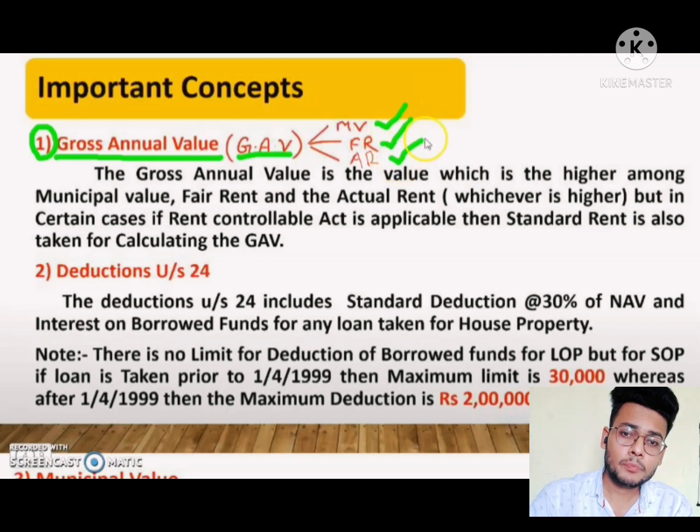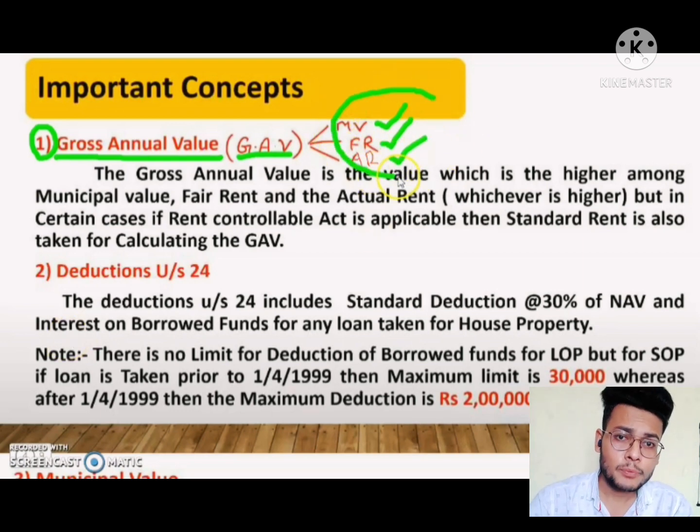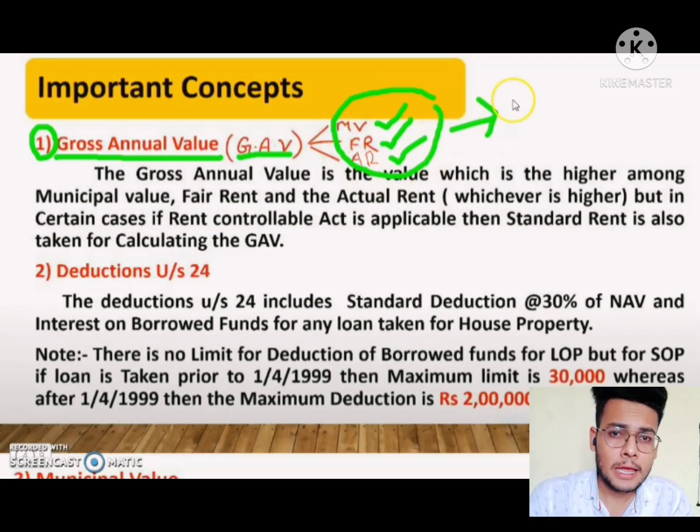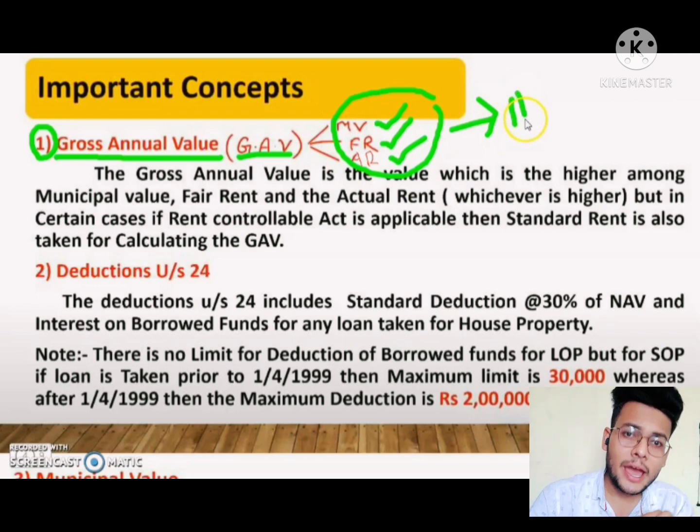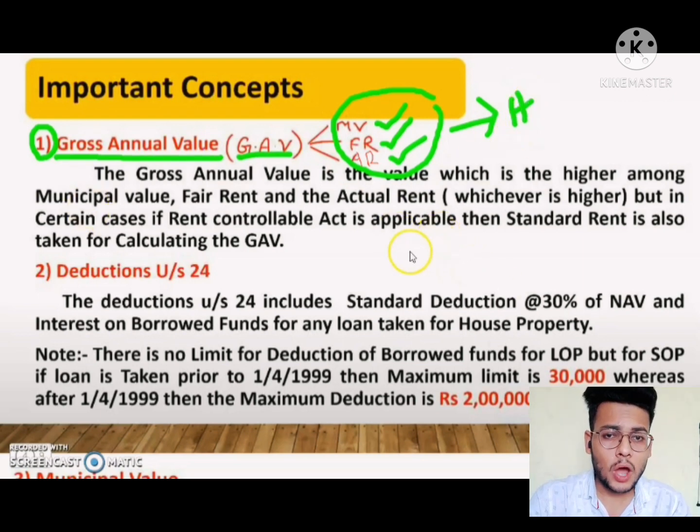You have to identify the fair rental value and take it, and third one is actual rental value, which you have to take. After taking these three, you have to consider the higher value among these three. So after taking the higher value, you will get the gross annual value as well.